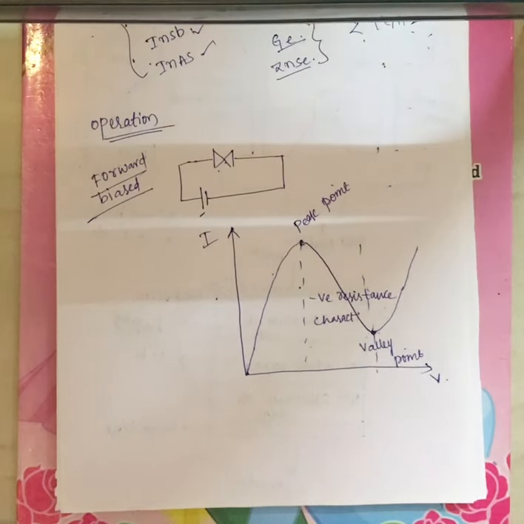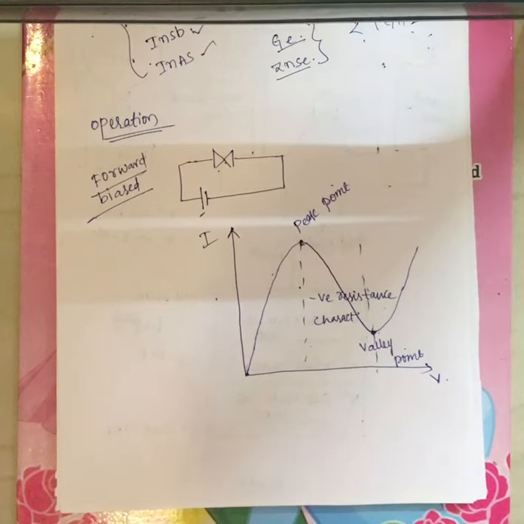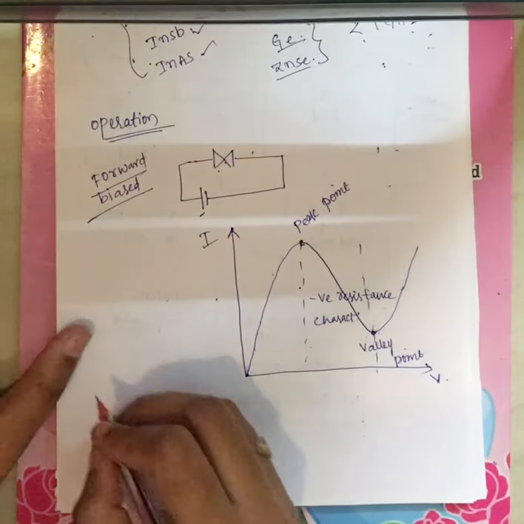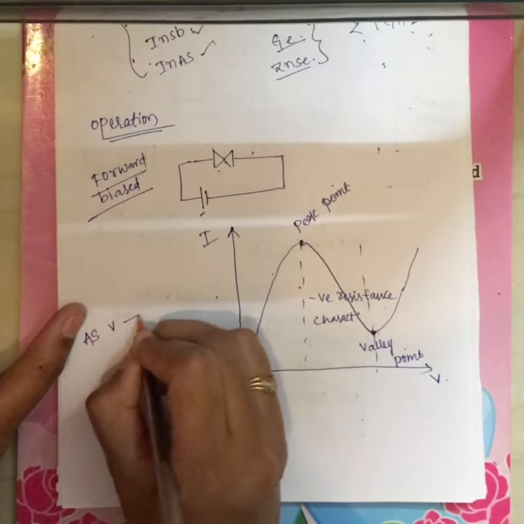This is the IV characteristics of your Gunn diode. Now why are you getting the characteristics in this particular direction only? We will see that now, as the voltage is increased.